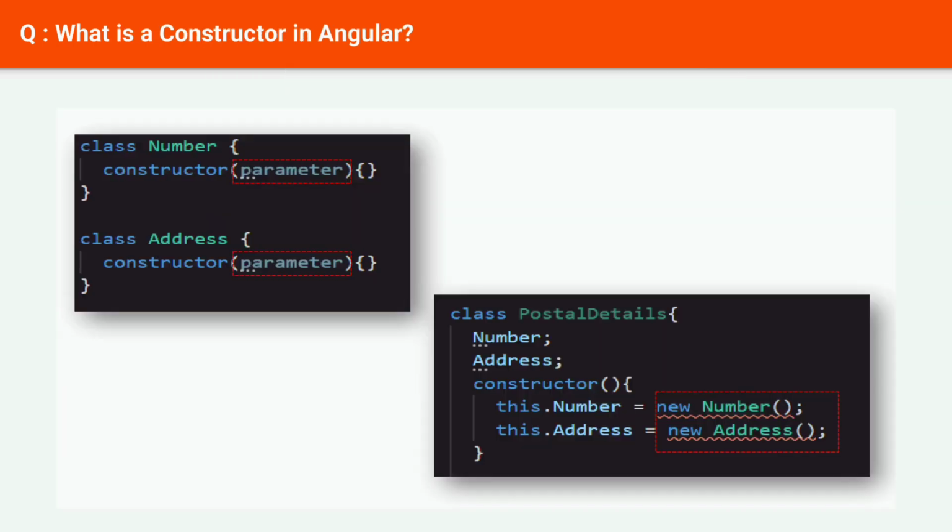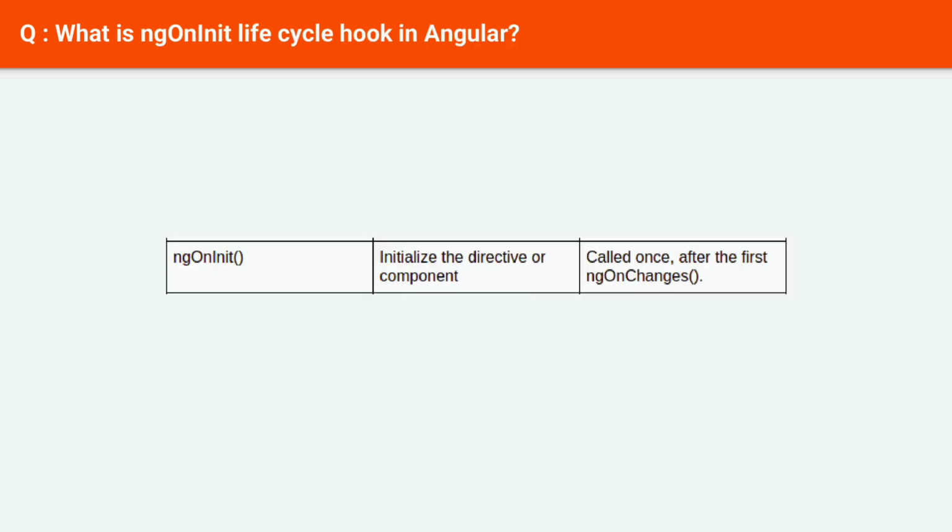Next question: what is a constructor in Angular? An Angular constructor is a function that is used to initialize an Angular application. The constructor is run when the application is first created, and it is responsible for setting up the Angular environment. The constructor can be used to inject dependencies, set the default values for properties, and run any other initialization code that is needed.